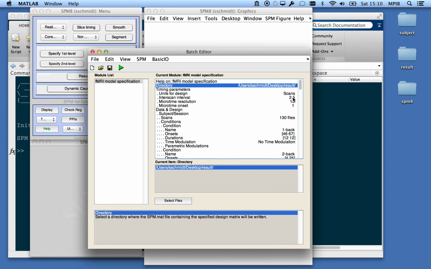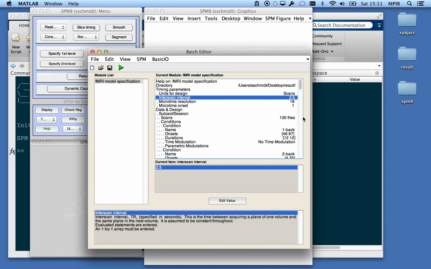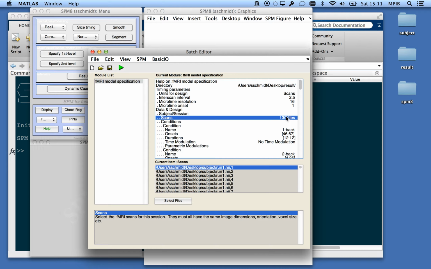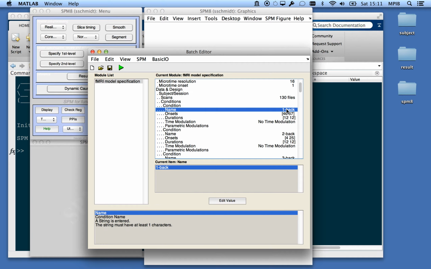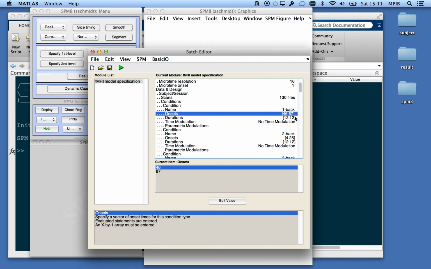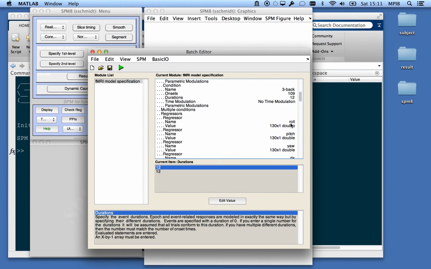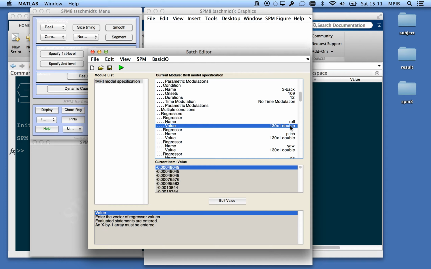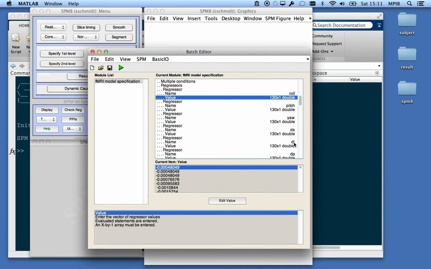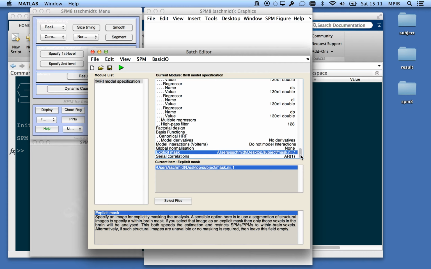which is the unit for design, the interscan interval, the scans, meaning the references to the scan files, the onset name, the onsets, the durations, the regressors in terms of their values, and also an explicit mask that is specified is also respected.